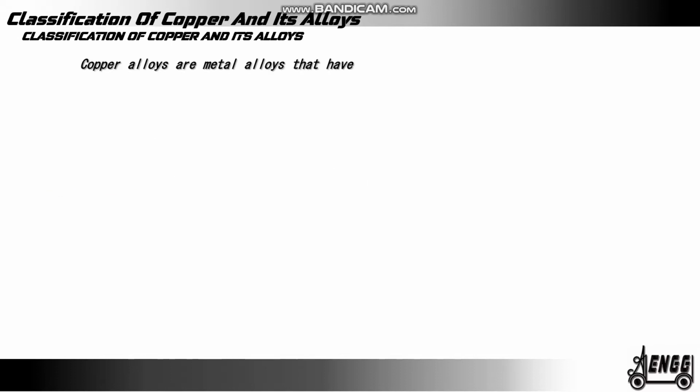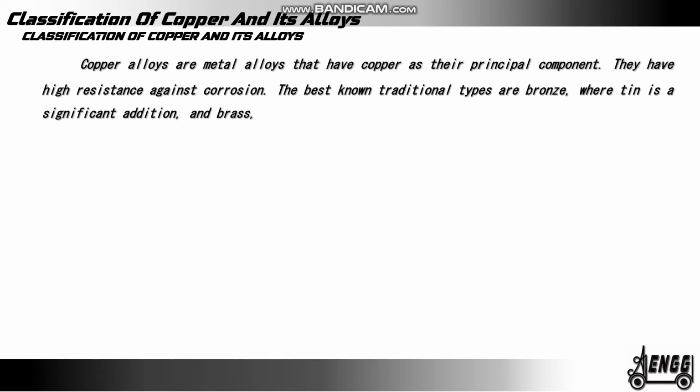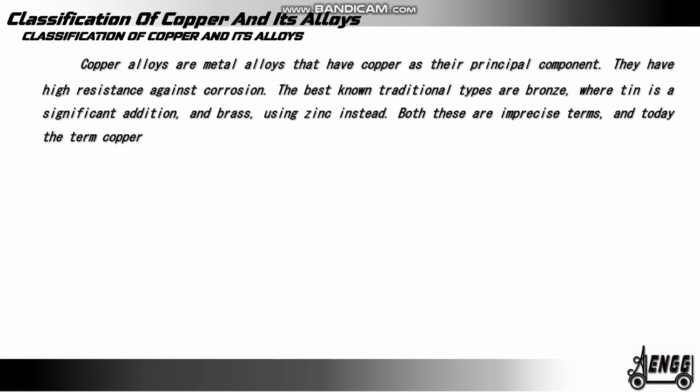Copper alloys are metal alloys that have copper as their principal component. They have high resistance against corrosion. The best known traditional types are bronze, where tin is a significant addition, and brass using zinc instead. Both these are imprecise terms, and today the term copper alloy tends to be substituted.